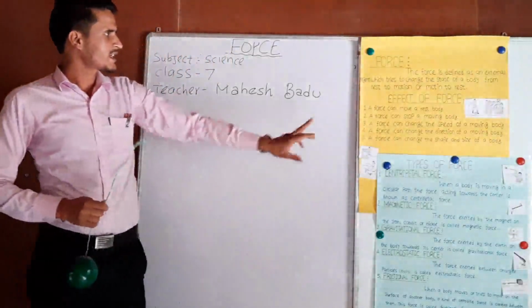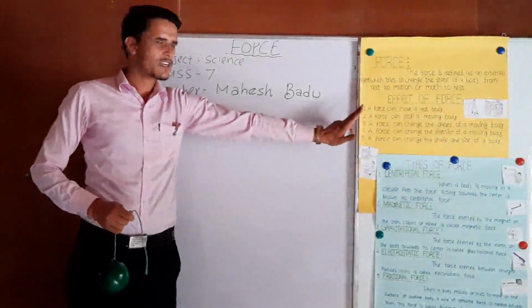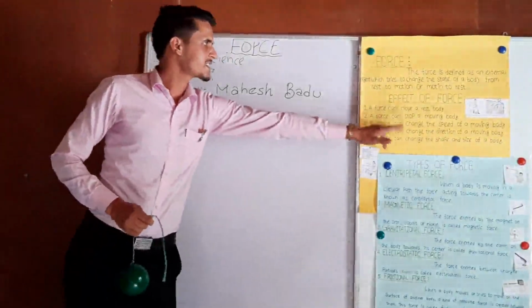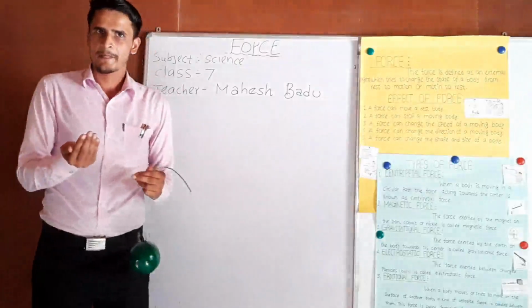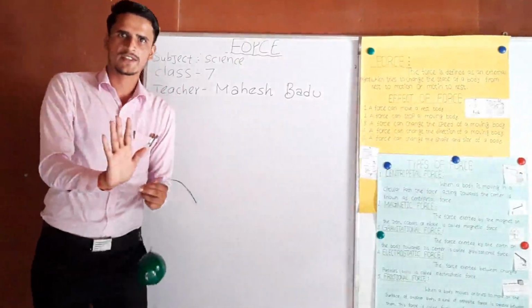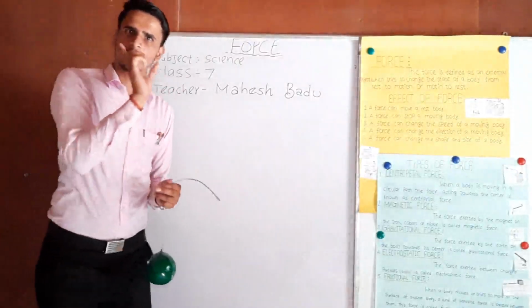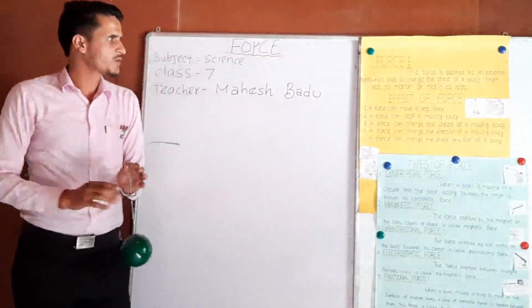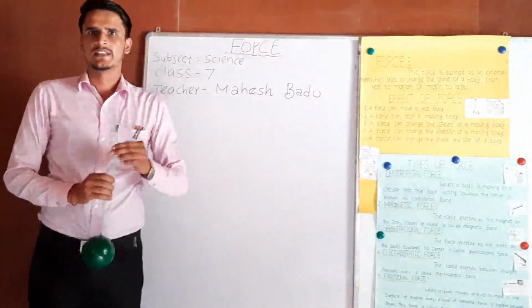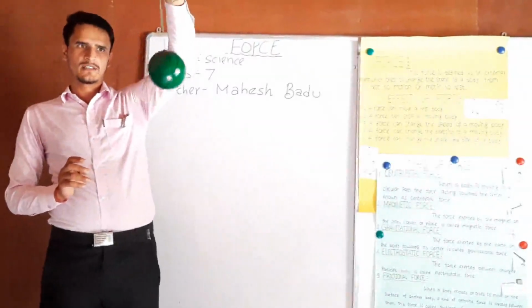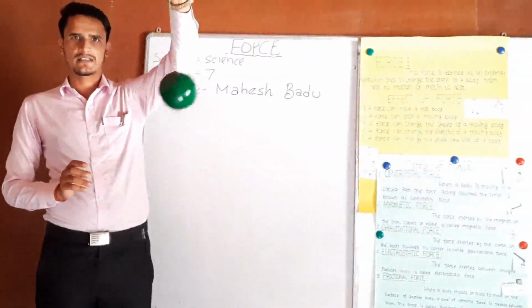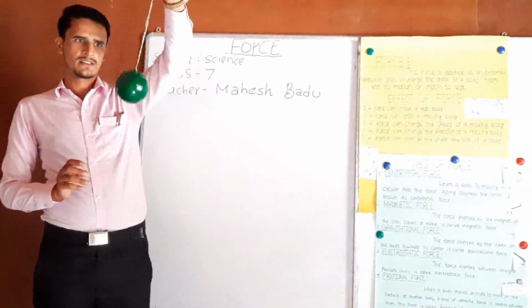Again, the second effect of force is that a force can stop a moving body. When a body is moving, if we apply a force on it, the moving body comes to rest. Here, at first, the ball is in what? Motion. It's moving. Look here.